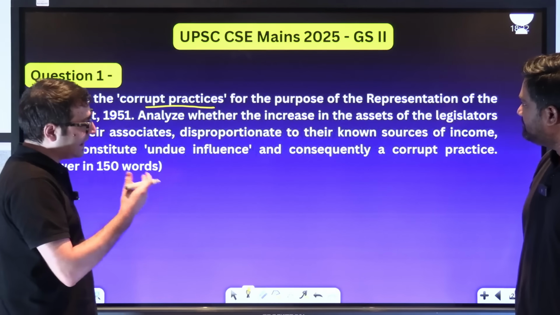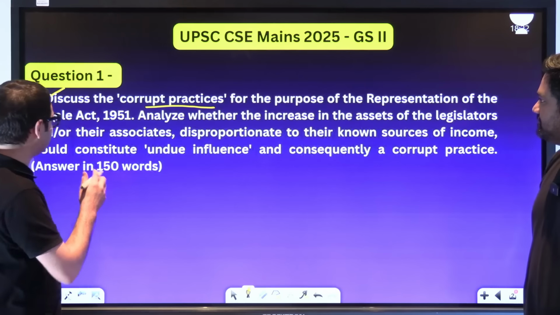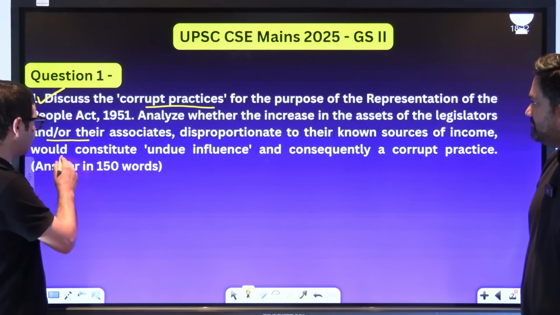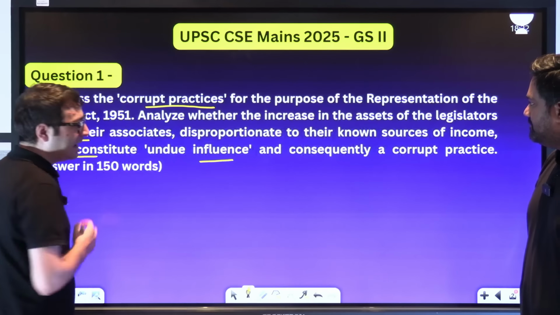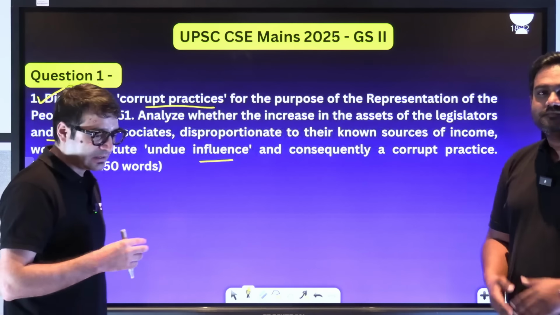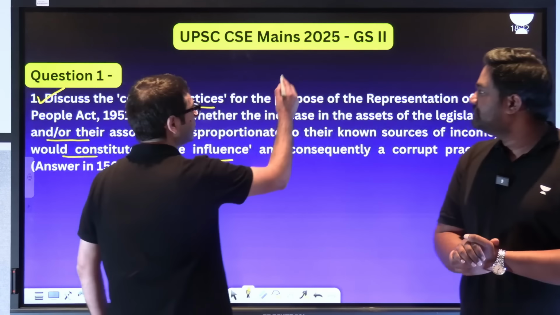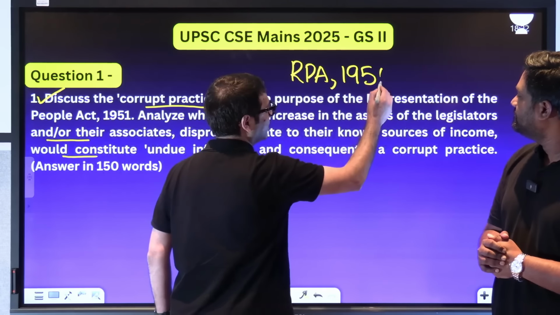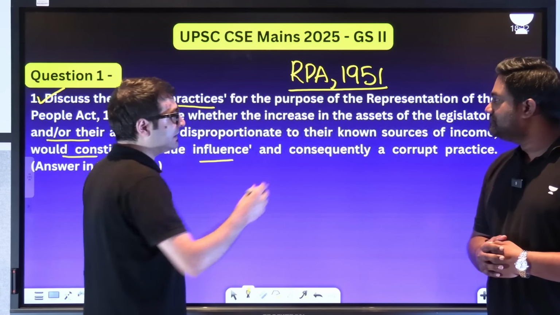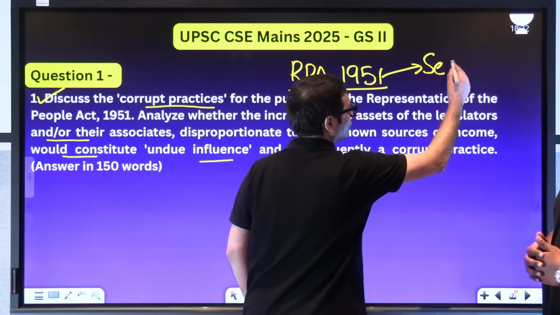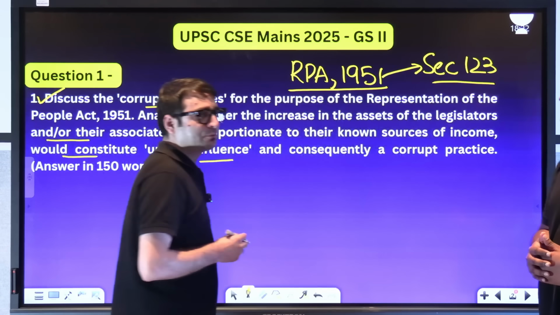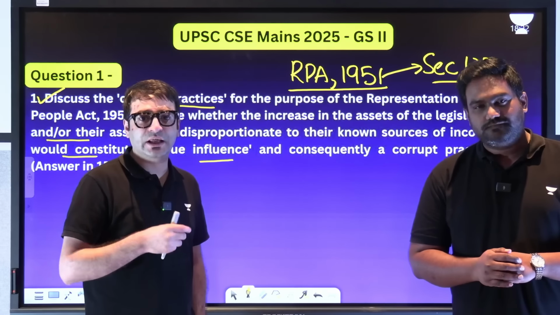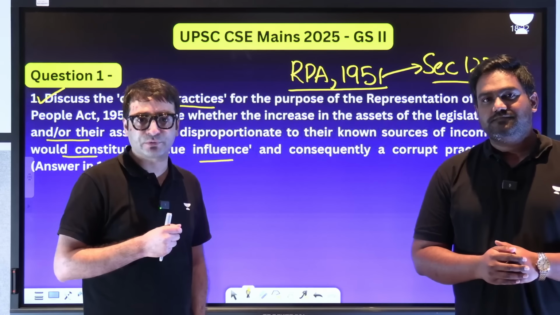That's aspect number 1. Then analyze whether the increase in the assets of the legislators and or their associates disproportionate to their known sources of income would constitute undue influence and consequently a corrupt practice. Now, you would know that Representation of the People Act 1951, this is the law which governs the entire conduct of elections in India. And it is this law which in its section 123 talks about various corrupt practices. For example, bribery is a corrupt practice. Undue influence, asking for votes in the name of religion or caste, that amounts to corrupt practice.